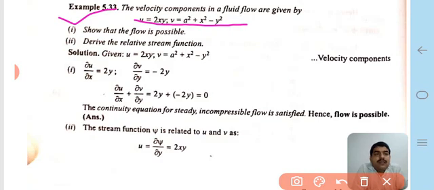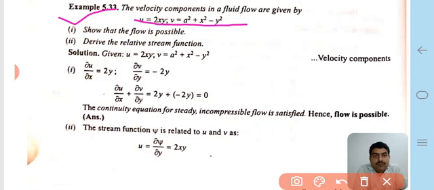That is, u is the velocity along x-axis and v is the velocity component along the y-axis, and the values are given in that question: u is equal to 2xy and v is equal to a square plus x square minus y square.